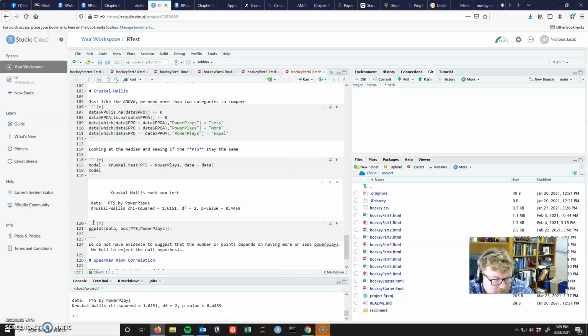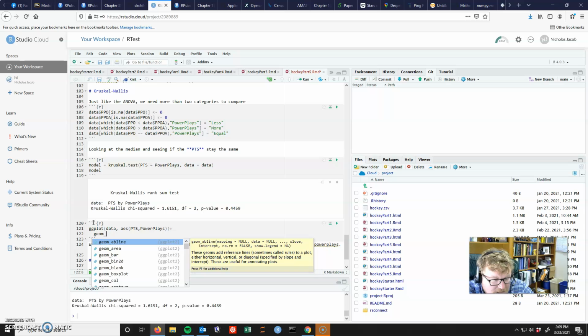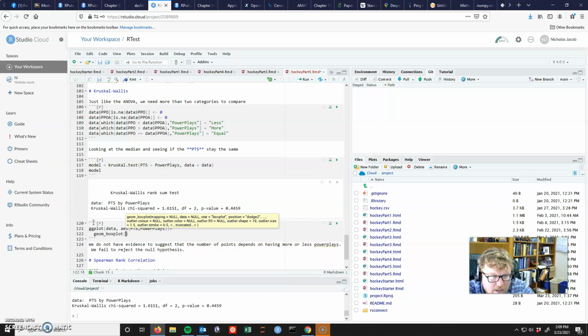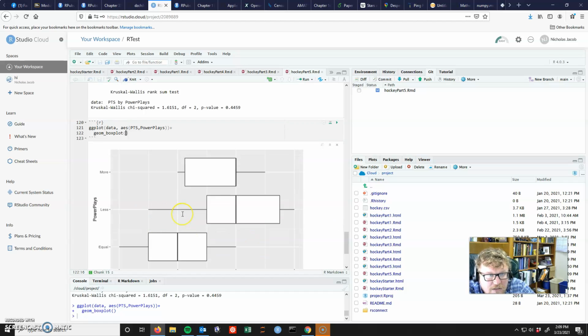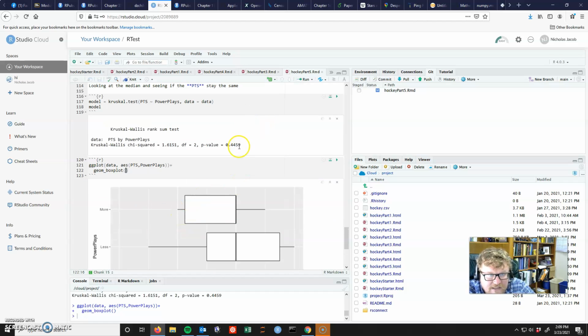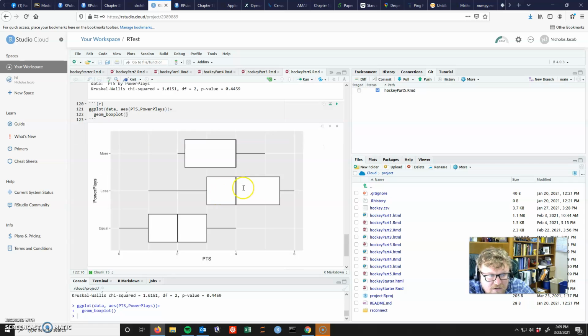And I'll pipe that over to a geom underscore boxplot. There you go. So there's my visualization.